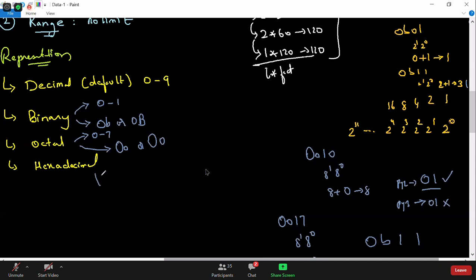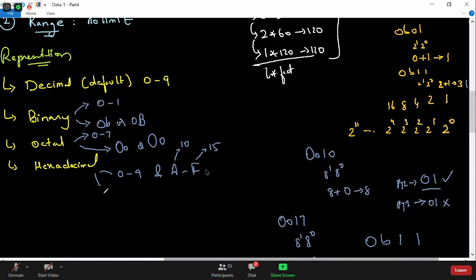Let me talk about hexadecimal now. The values for hexadecimal can be 0 to 9 and A to F, because in numbers I can represent up to 9 only. There are no direct single digits for 10, 11 and 12. So they decided that A will be represented as 10, B as 11, C as 12, D as 13, E as 14, and F as 15.